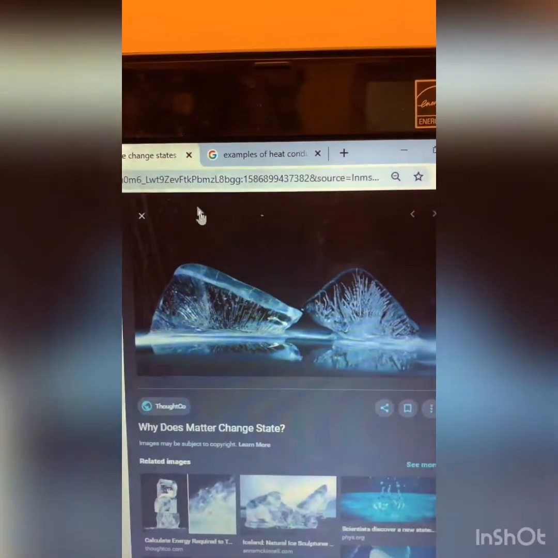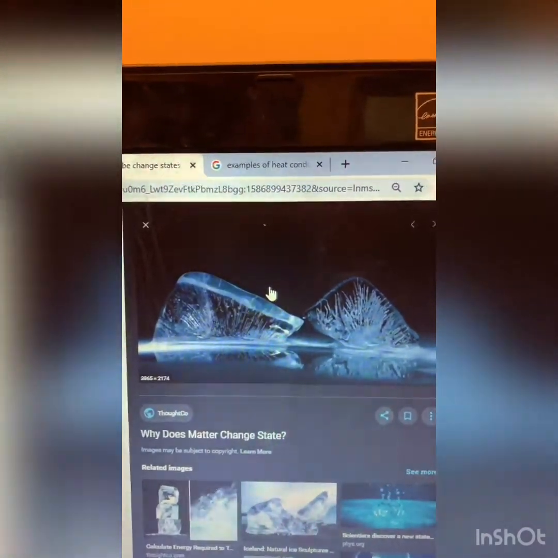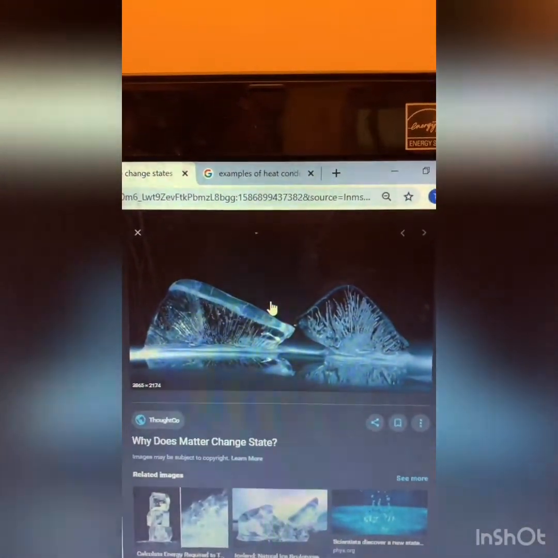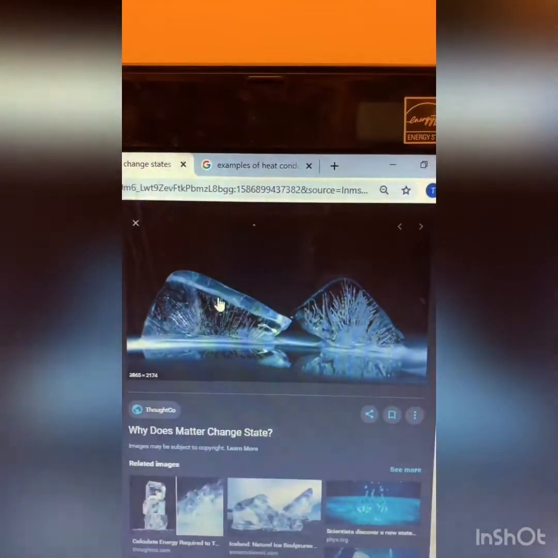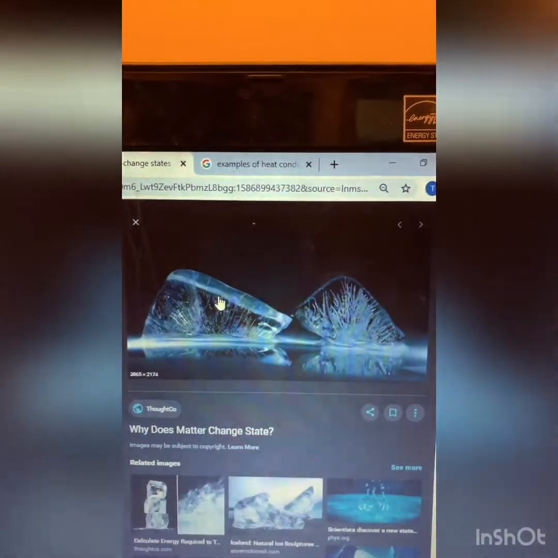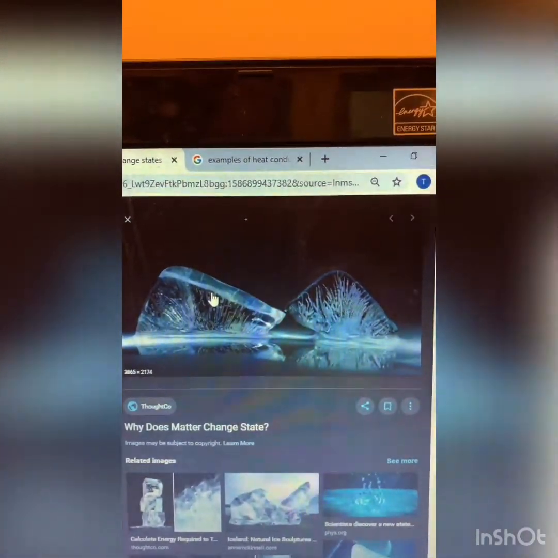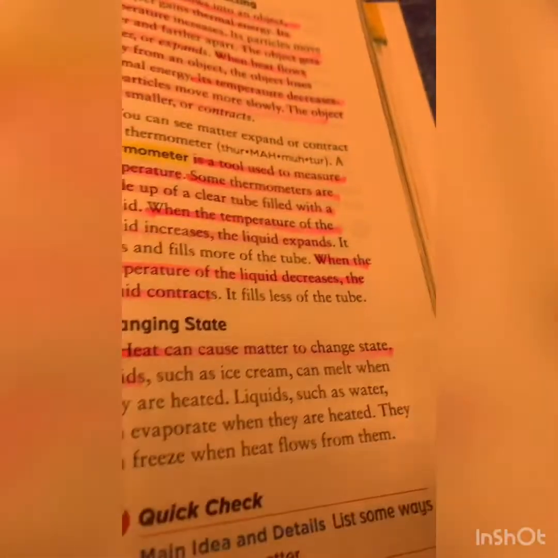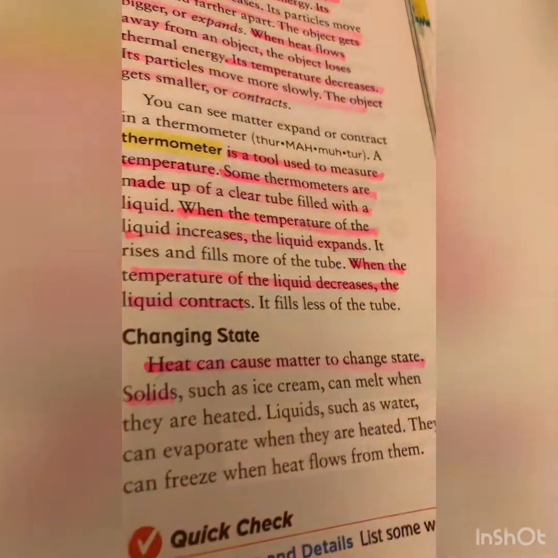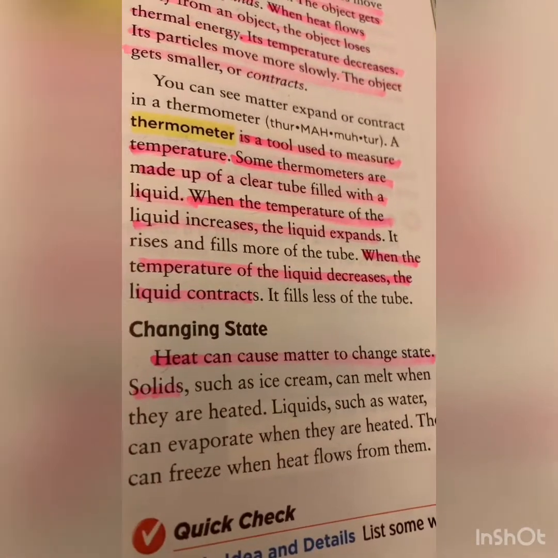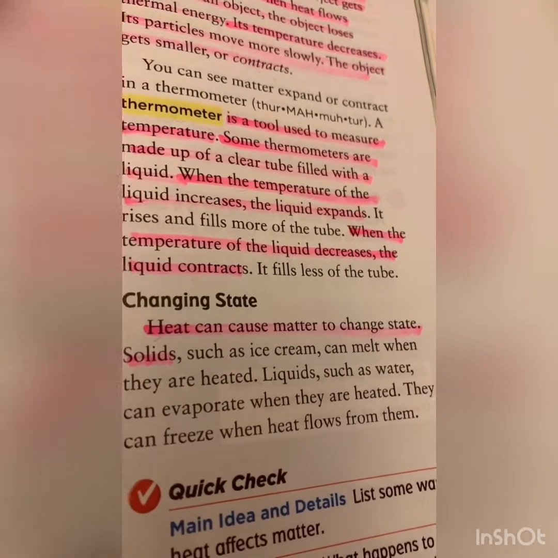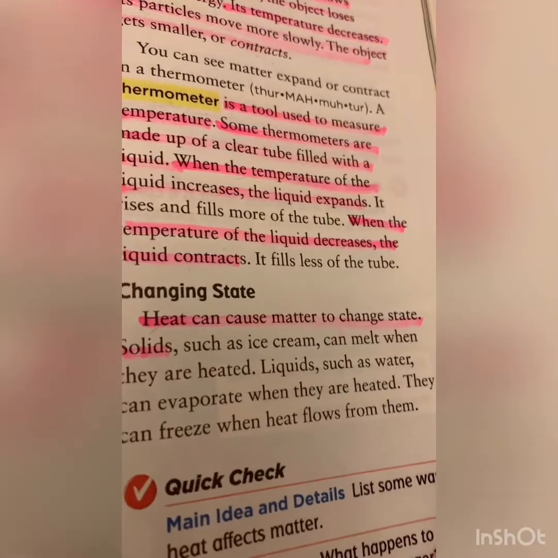And vice versa, whenever I decrease the temperature of water, it will get into another state, which is solid. The same thing for water: whenever you increase the temperature of water, it will evaporate and change from the liquid state to the gas state, okay? This is something you already know.